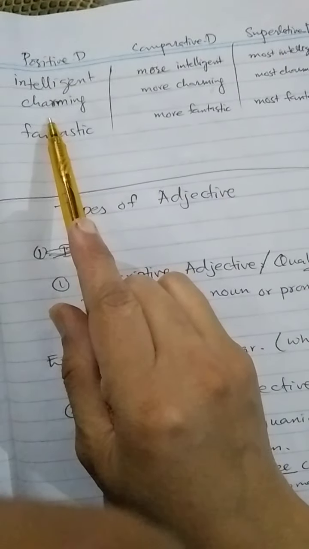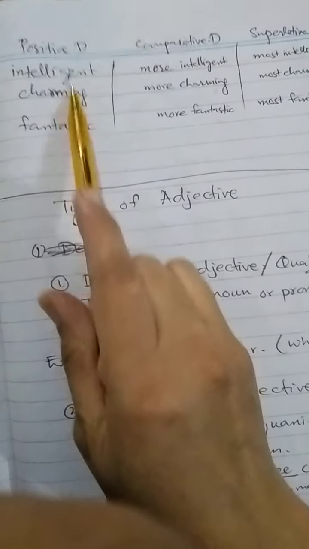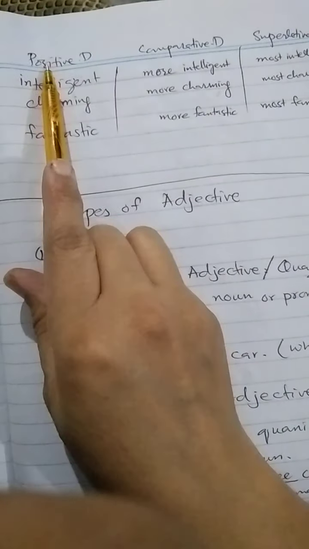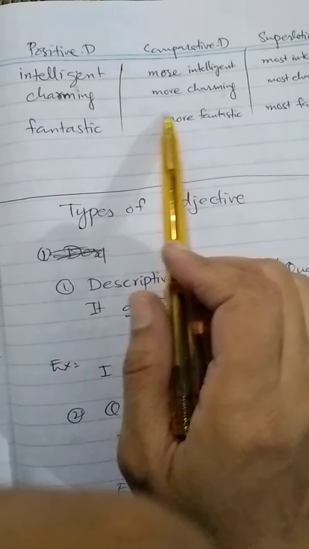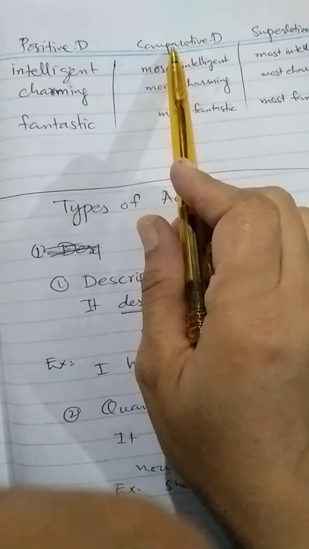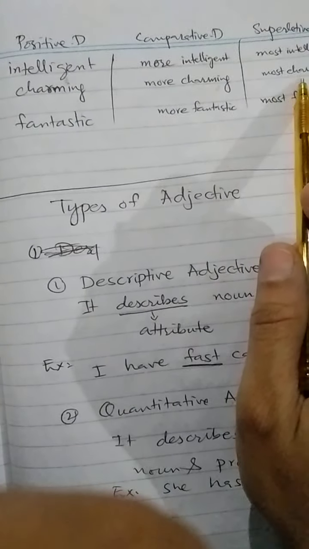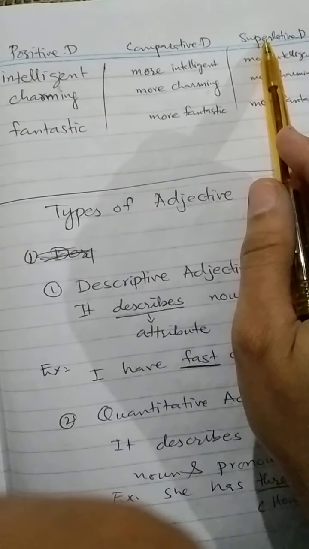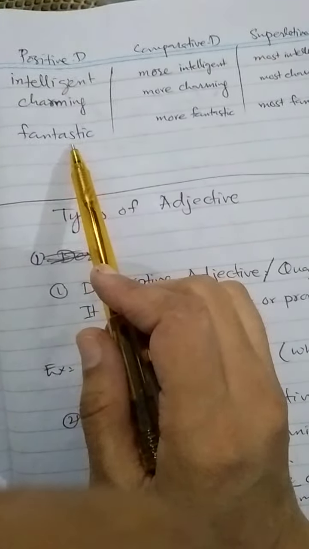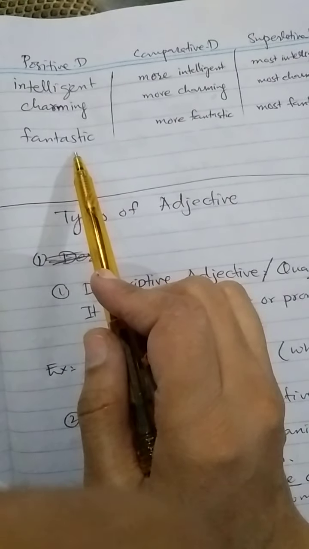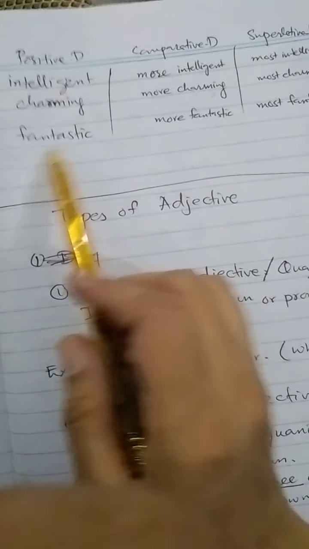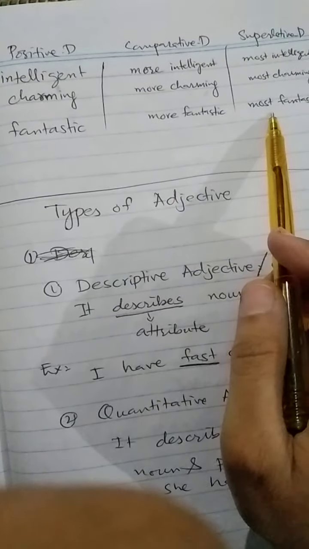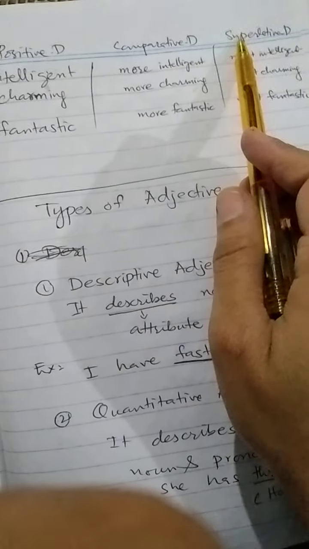Just like here is another word, charming. Charming is the positive degree. So before charming we are adding more to form comparative degree, and most charming to form superlative degree. Here is fantastic. Before fantastic we are adding more to form comparative degree, as well as most before fantastic to form superlative degree.